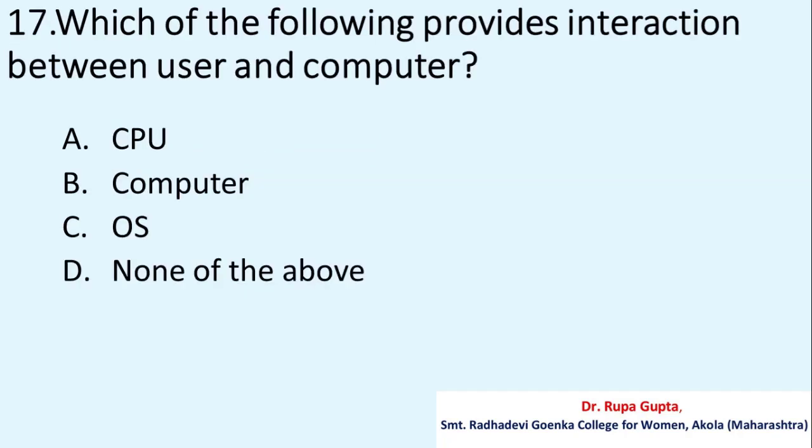Question number 17. Which of the following provides interaction between user and computer? Option A, CPU, B, computer, C, OS, D, none of the above. And the correct answer is C, OS.